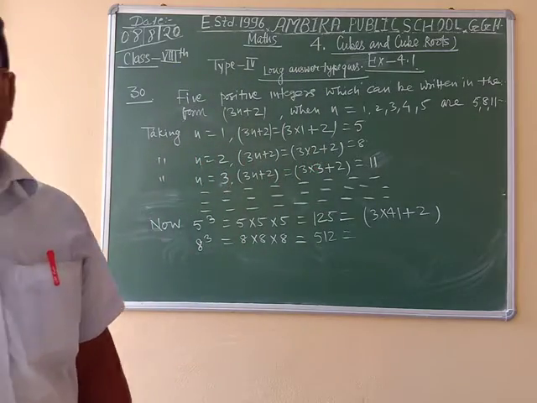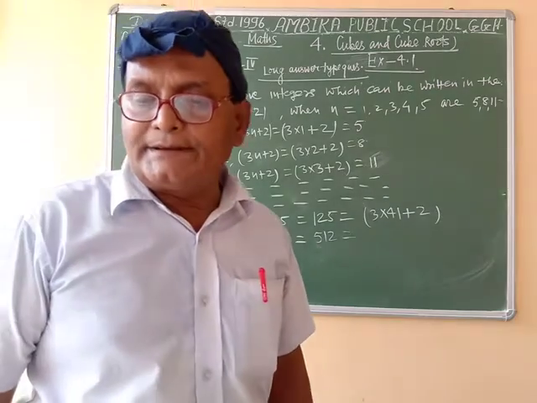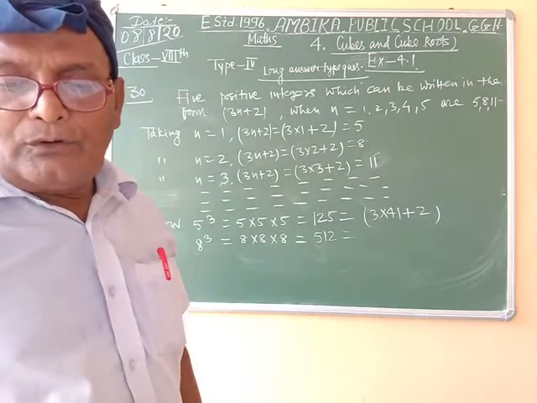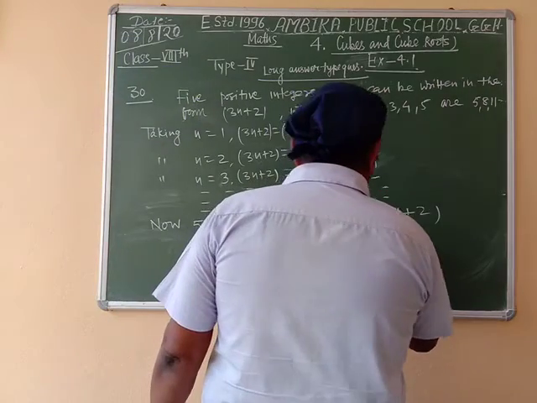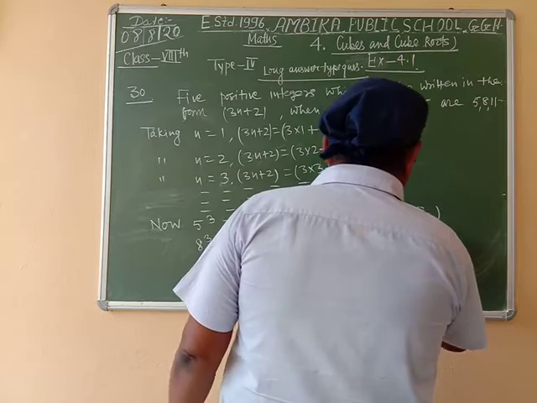For 512, we can write in the form 3n plus 2. We write 3 into 170 plus 2.